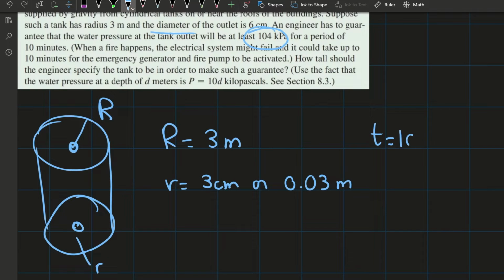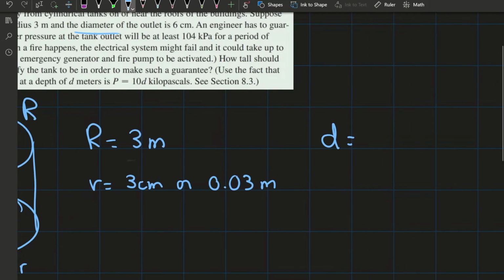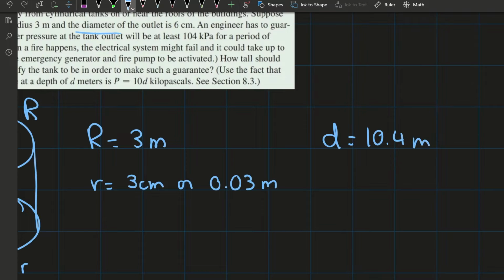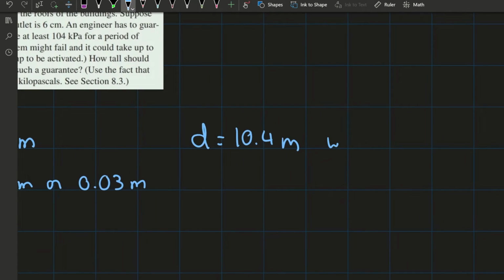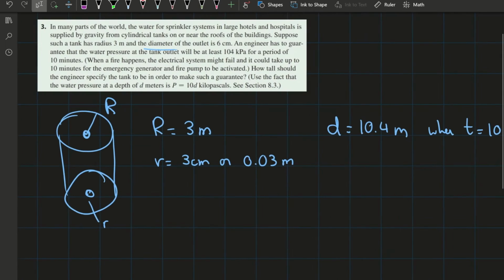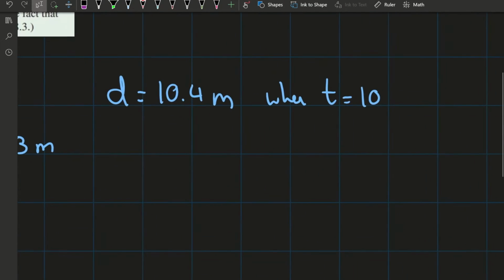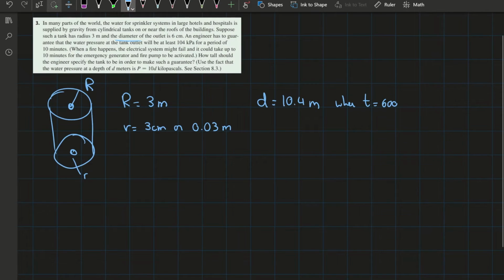At t equals 10, we need to have a pressure of at least 104 kPa, and they tell us that this is this, meaning we can divide by 10, and we need our height to be at least 10.4 meters high when t equals 10. Now that we have this, we can put it all together. This is t equals 10, but we're going to put it in seconds, so t equals 600 seconds.